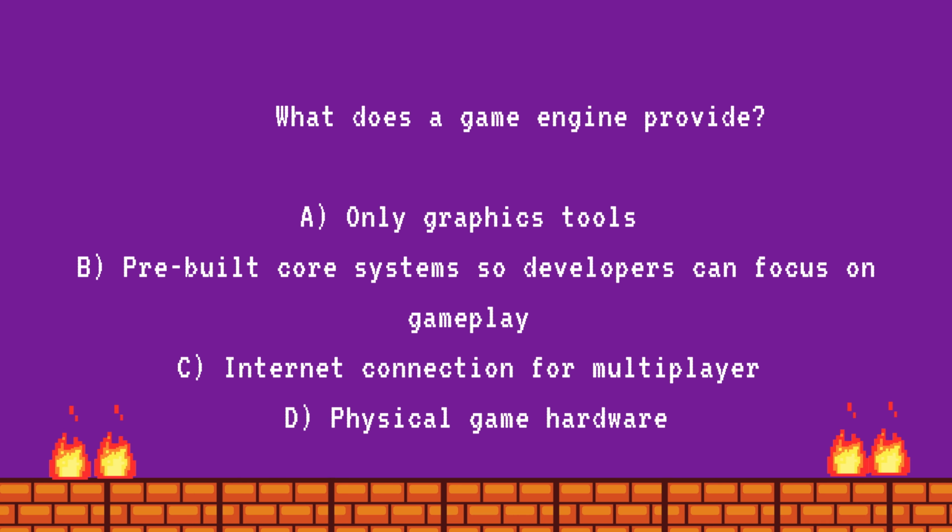2. What does a game engine provide? A. Only graphics tools. B. Pre-built core systems so developers can focus on gameplay. C. Internet connection for multiplayer. D. Physical game hardware. Answer: B. Pre-built core systems so developers can focus on gameplay.